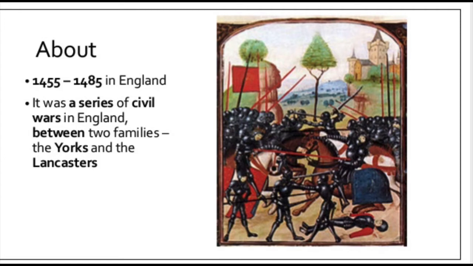These wars eliminated the male lines of both families, and the conflict lasted through many sporadic episodes between 1455 and 1487.